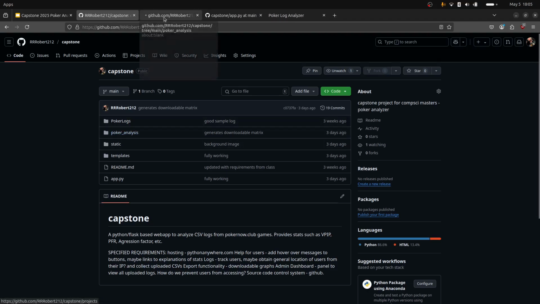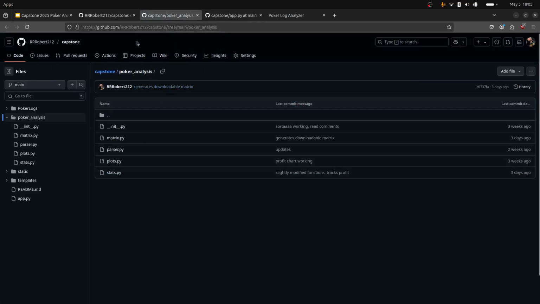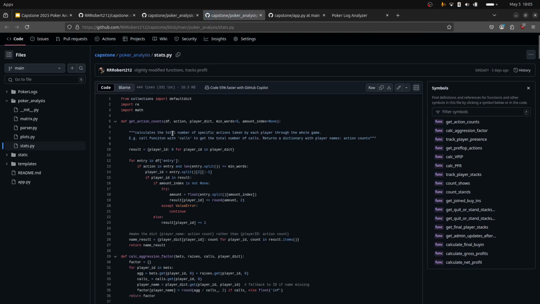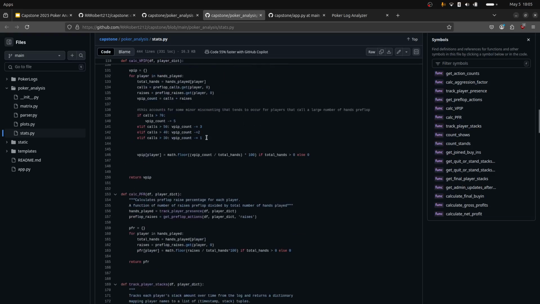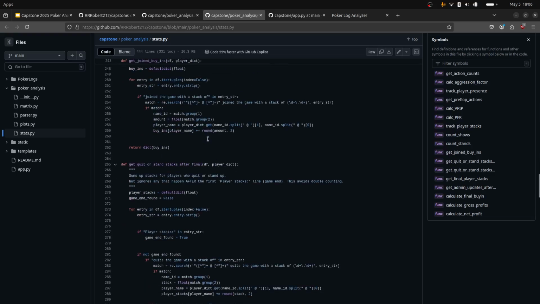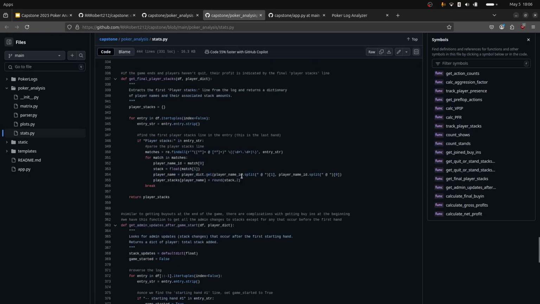So all of these functions, or most of them, are defined within the poker analysis folder in this file called stats.py. This is really the brunt of the project, building these functions to analyze data that we get from the CSV files that players upload to the website.